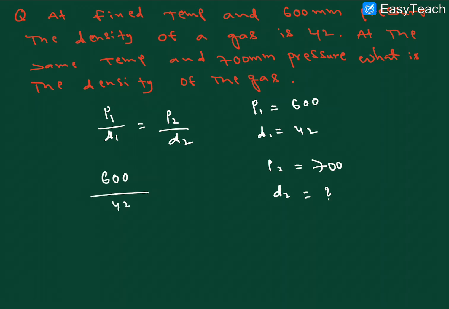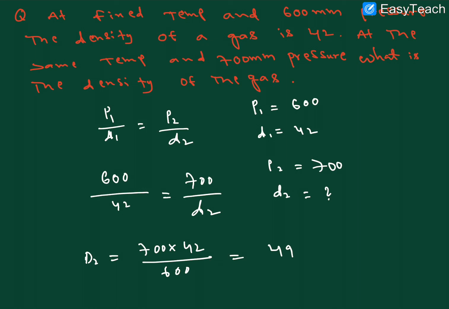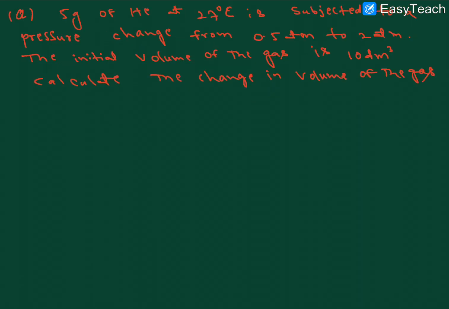So what is that here? 600 by 42 is equal to 700 by D2. What we'll get here? D2 is equal to 700 into 42 by 600, that equals 49. So the density of gas is 49. I hope it is clear.